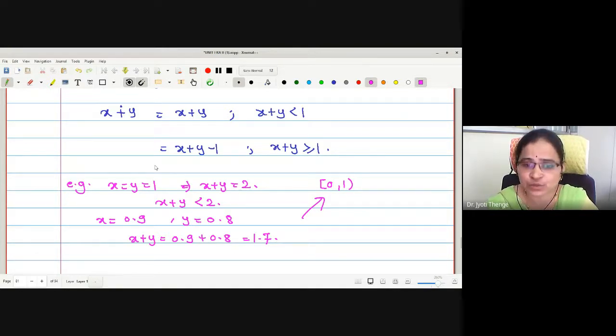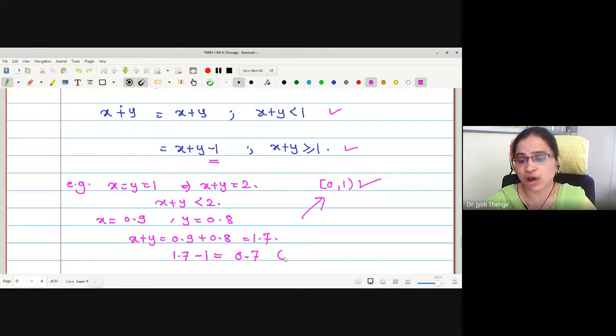That's why, just to make this operation sum modulo 1 a binary operation, this condition was imposed. If your sum is exceeding 1 or greater than or equal to 1, then you have to subtract 1. Once we subtract 1, this sum is going to be a member of the same interval. Here also you can check. If we are getting the value 1.7 and if I subtract 1 from 1.7, what is the value we are going to get?